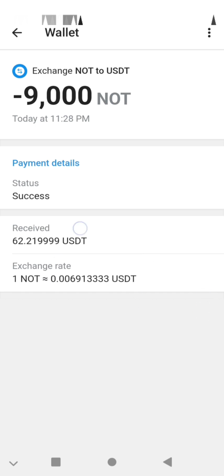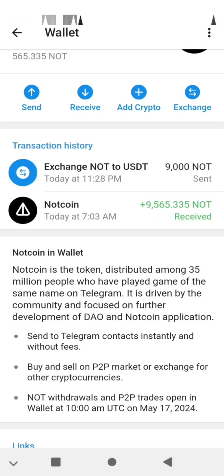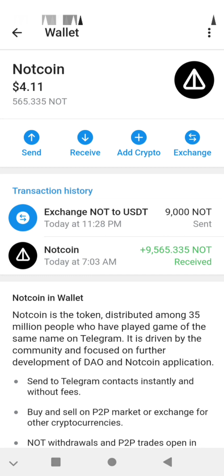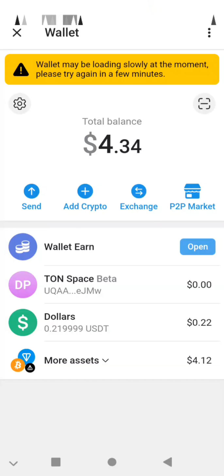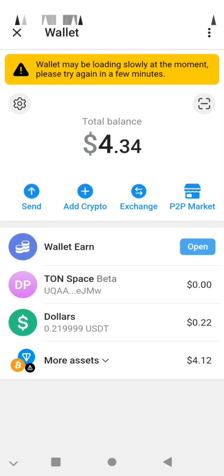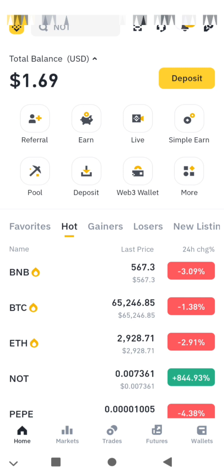If we have Notcoin, you can exchange your Notcoin to USDT or any wallet that you want, Tron or anything that you want. Like you see, you do exactly like I do in the video. If it shows an error, don't worry, just repeat and repeat until it will exchange. Leave the wallet and return until it is exchanged.